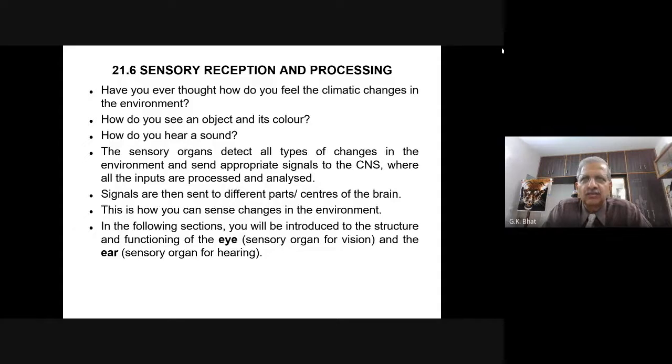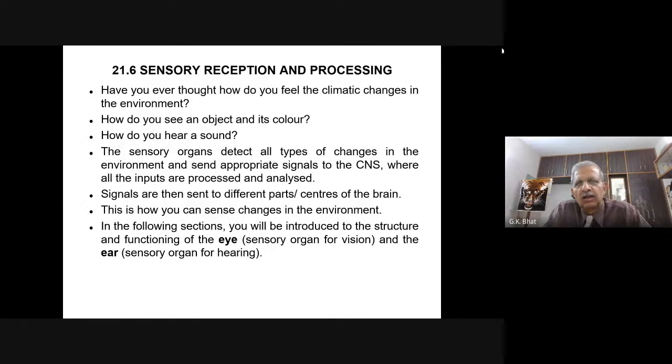In the last class, we studied the central nervous system, what the parts of the central nervous system are, and what the functions of the different parts are. At the end of the class, we also saw the reflex action.